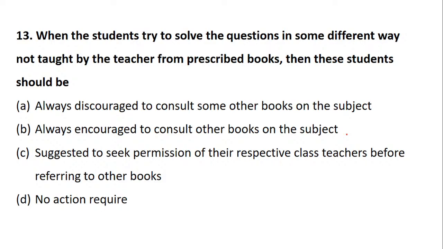Discouraged to consult other books, or encouraged to consult the books, or suggested to seek permission of the respective class teacher, or no action required. So this is a scenario. Based on the scenario, you have to come to a conclusion. What will be the conclusion based on the scenario?